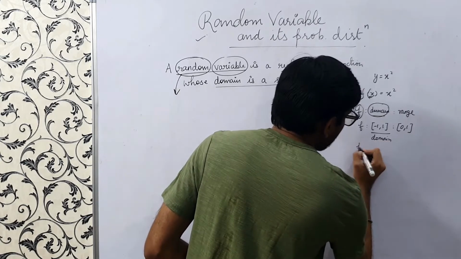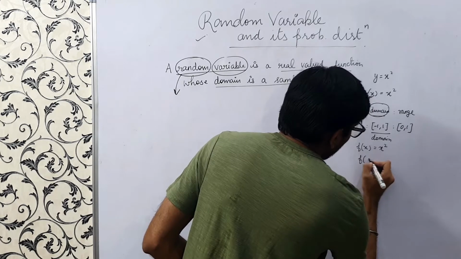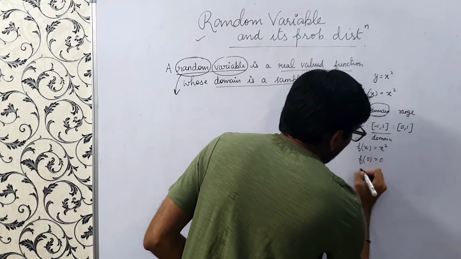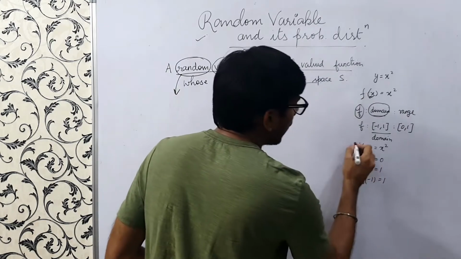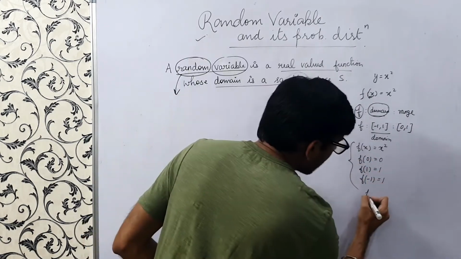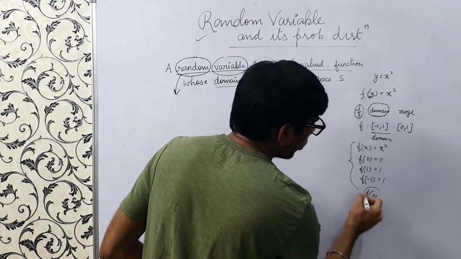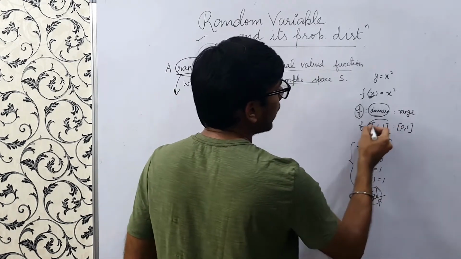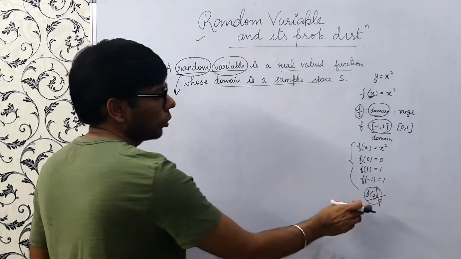right? So if I say f of x equals x square, then f of 0 is 0, f of 1 is 1, f of -1 is also 1, right? So this is all defined. If I say f of 2, this won't be defined, because in our domain I haven't specified that x can take value 2, right?